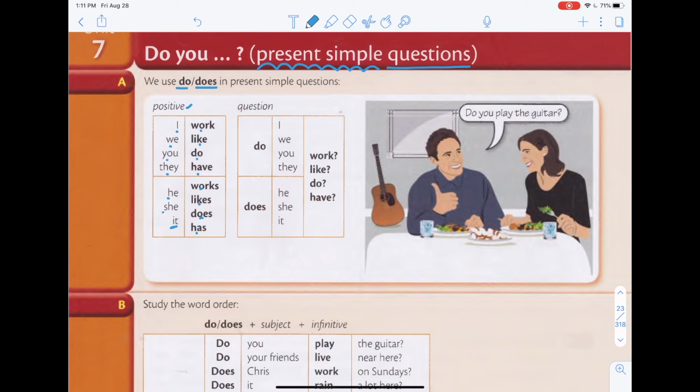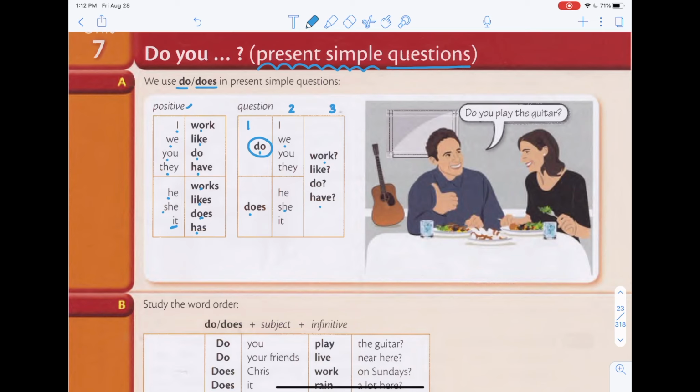And then to ask questions, how you form the sentence is do becomes number one. And then I, you, we, they, he, she, it becomes number two. And then the verb, which is the action word, becomes number three. Okay, so do we work? Do you like? Something like that. Or does she have? You know? So this is how you form questions.